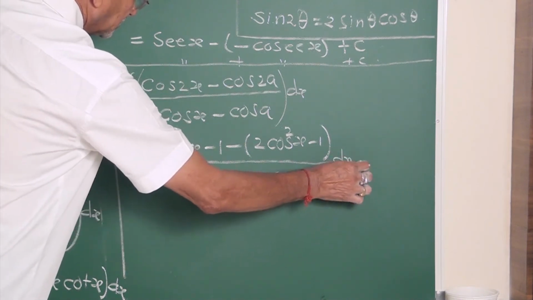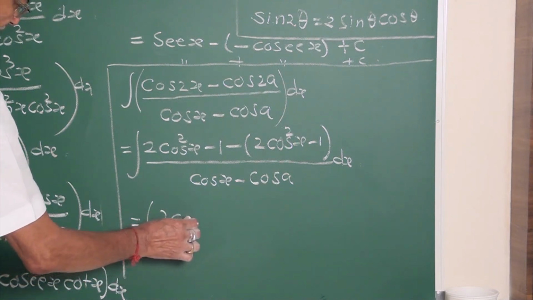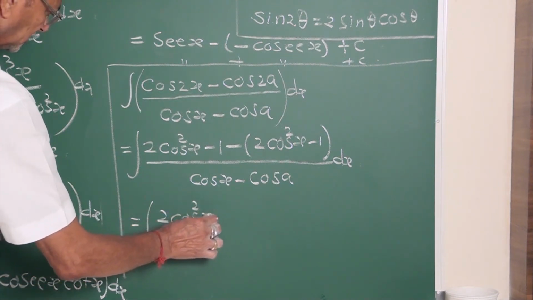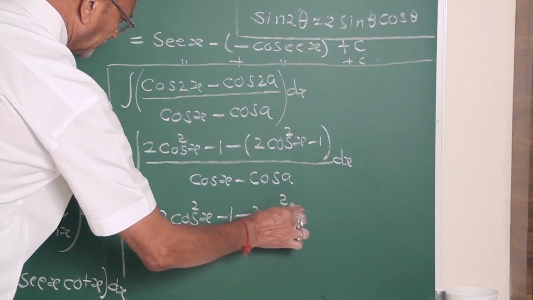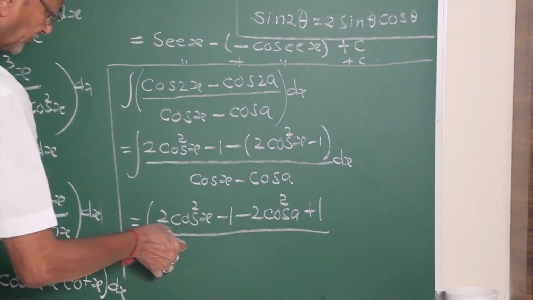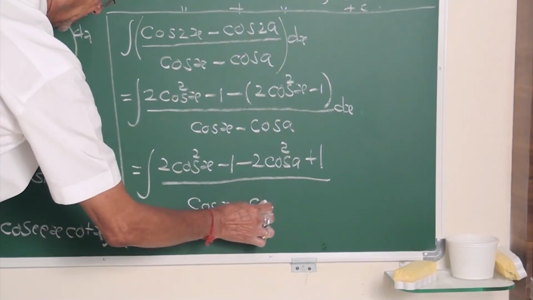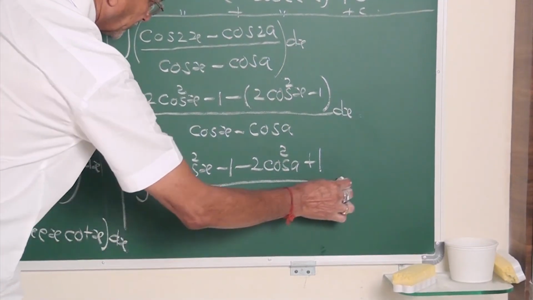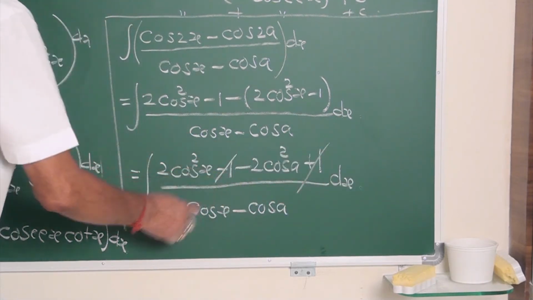dx. Simplify this. Integral 2 cos square x minus 1 minus 2 cos square a, minus of minus is plus 1. Denominator is cos x minus cos a, dx. This plus 1 is cancelled with minus 1.